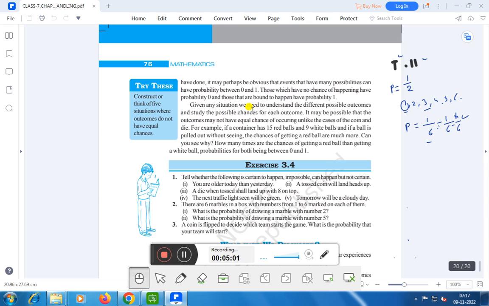Given any situation, we need to understand the different possible outcomes and study the possible chances for each outcome. It may be possible that the outcomes do not have equal chance of occurring, unlike the cases of the coin and die. For example, if a container has 15 red balls and 9 white balls, and a ball is pulled out without seeing, the chance of getting a red ball is much more. Can you see why? How many times are the chances of getting a red ball than getting a white ball? The probabilities for both are between 0 and 1.